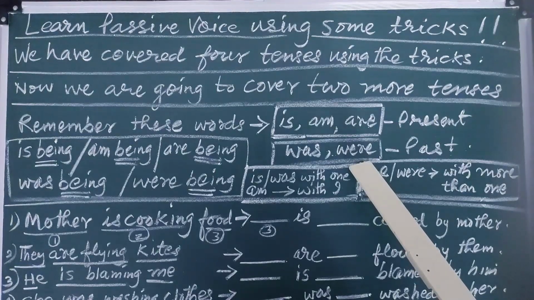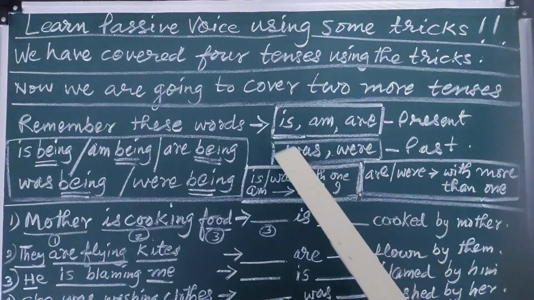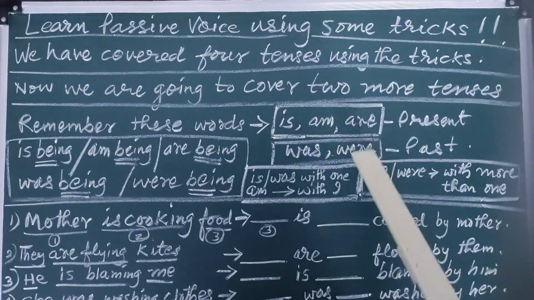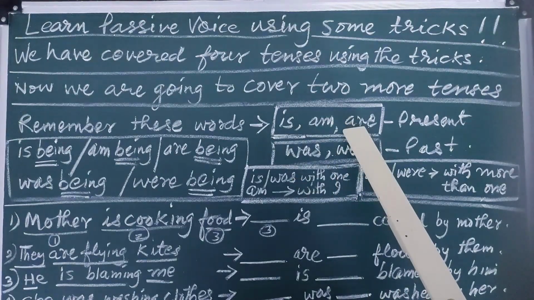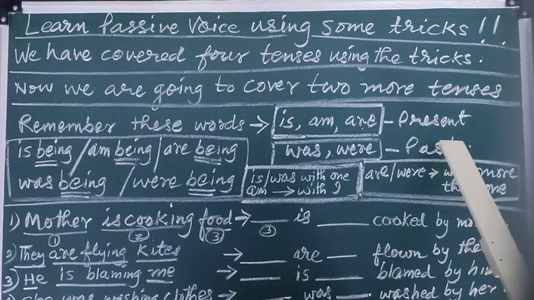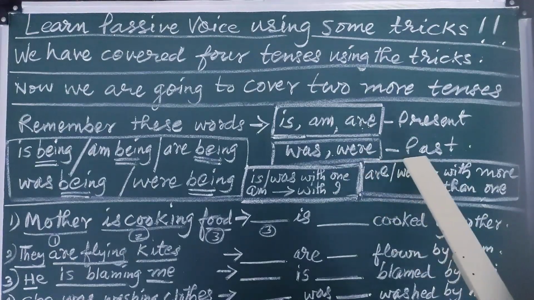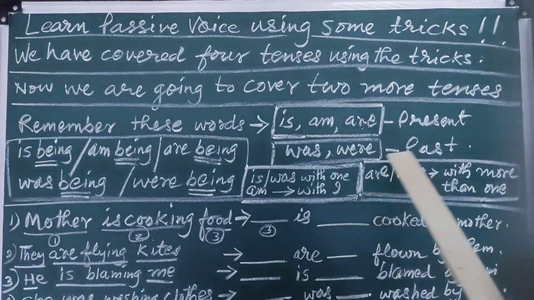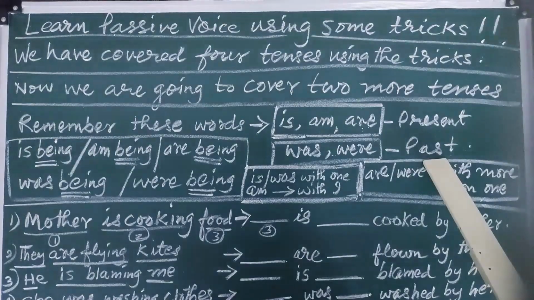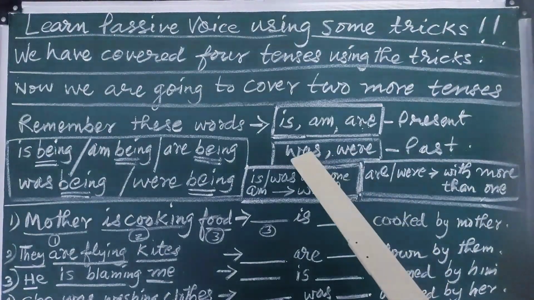And in 2 tenses we have to use any one of these 5. If the sentence before us is in the present tense, then we will have to use any one of them. If the sentence before us has was or were, they belong to the past tense, and then we have to use any one of the 2.